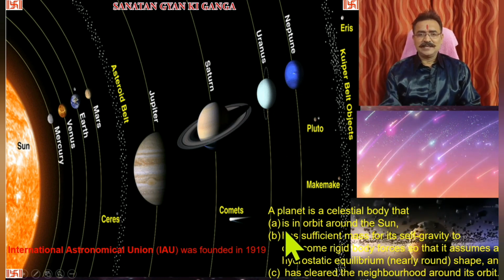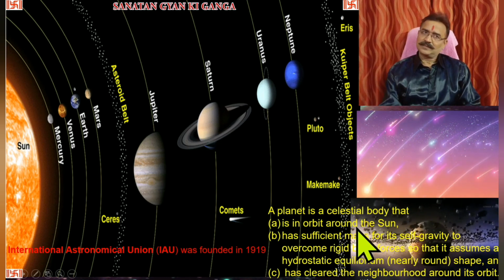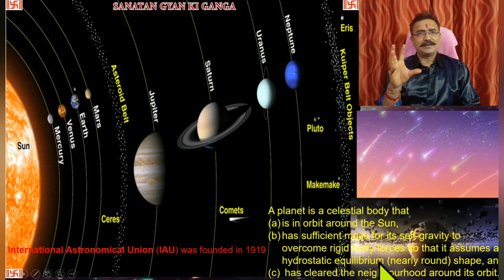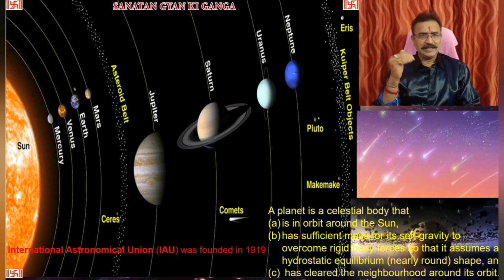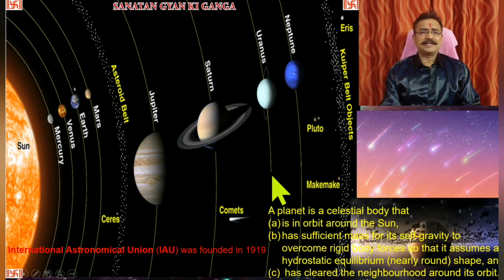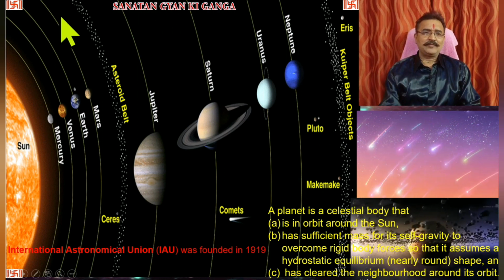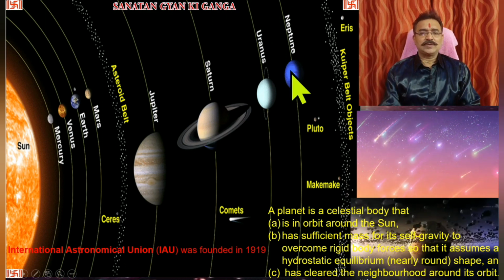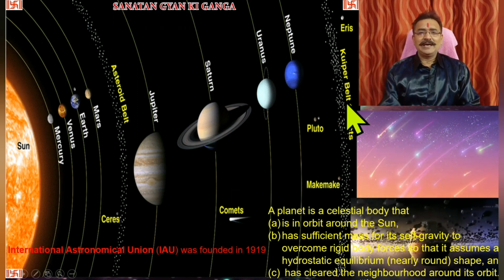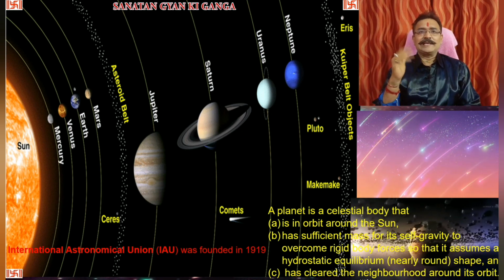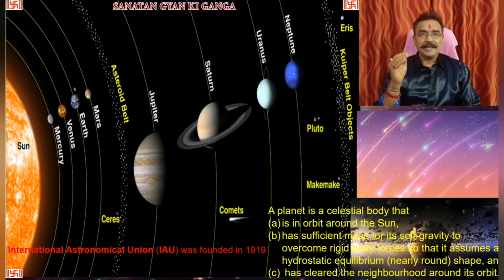Pluto is in orbit around the Sun. Yes, Pluto falls under this first category. It is nearly round. Yes, here also Pluto passes the test. But as far as clearing the neighborhood around its orbit is concerned, while revolving around the Sun, Pluto was crossing the orbit of Neptune, and sometimes Uranus also, once in a while, and then it continued revolving. So as per this definition, Pluto was taken out of the planet definition.